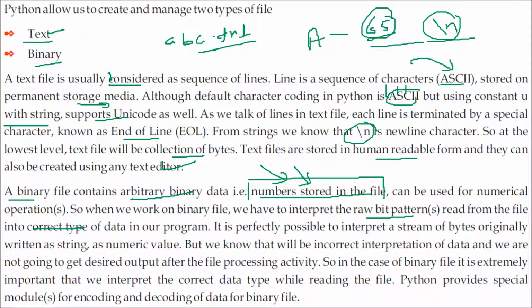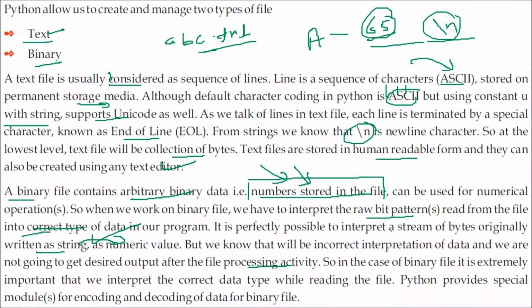So you have to see that it has to be the correct type of data in our program. And it's also perfectly possible to interpret the stream of bytes, originally written as a string, as a numeric value. You can easily convert it by typecasting. So we know that it will be an incorrect interpretation of data, and we are not going to get the desired output after the file processing activity. So this is very important here.